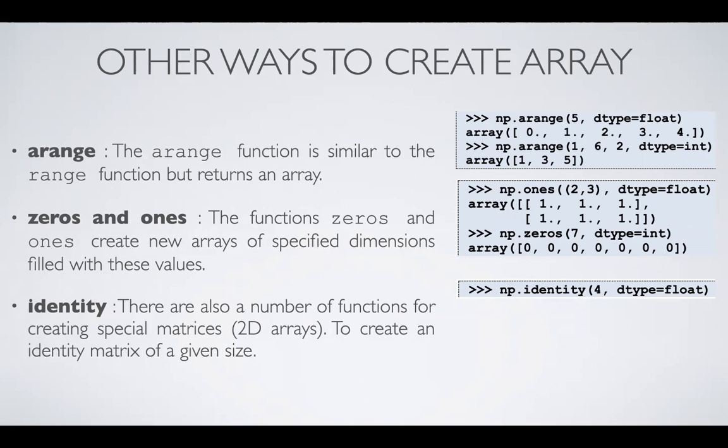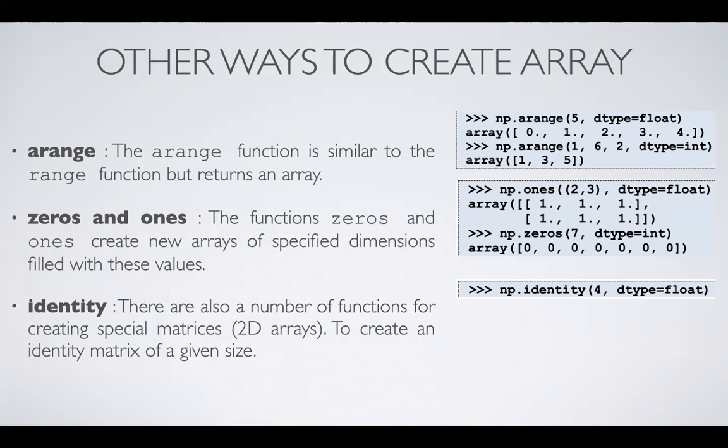The second one is, if you don't have any values to work on, then you can use np.zeros. That way you will get the number of zeros that you put here. And np.ones is also there. You can create an array that contains only 1s, nothing else. Similarly, you can get an identity array also.